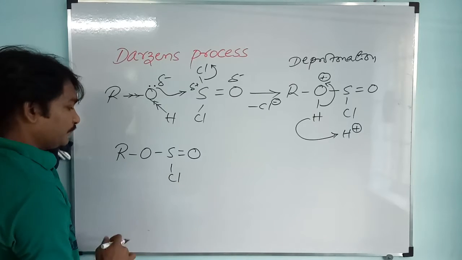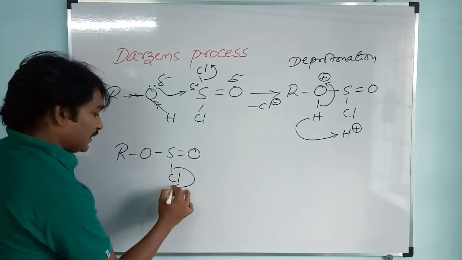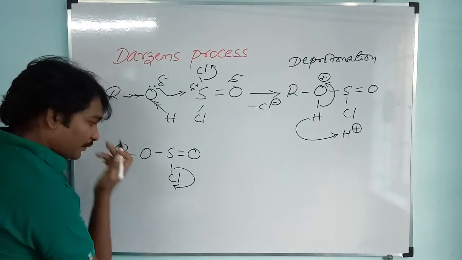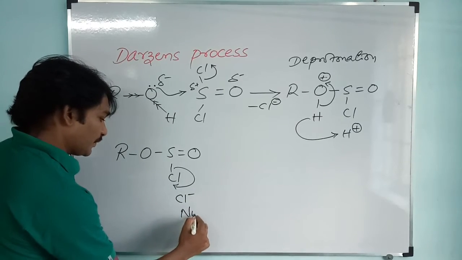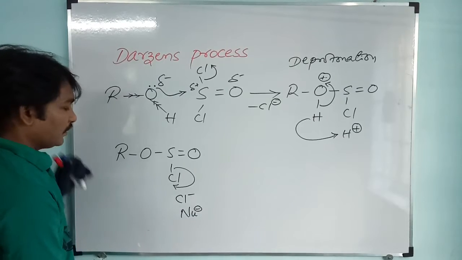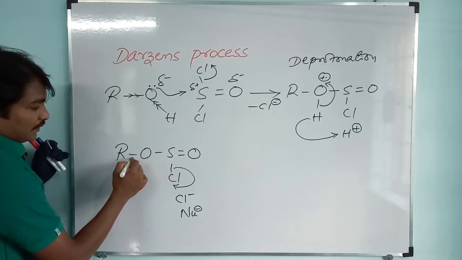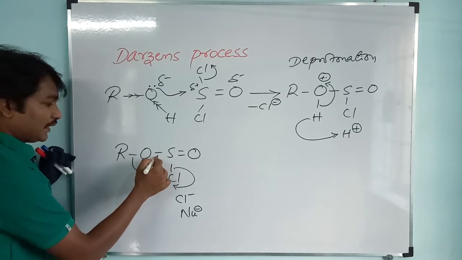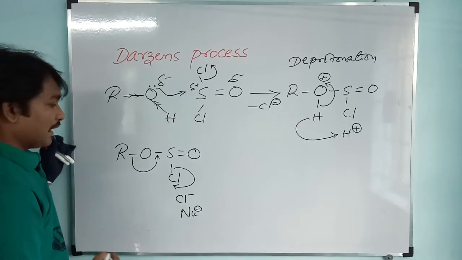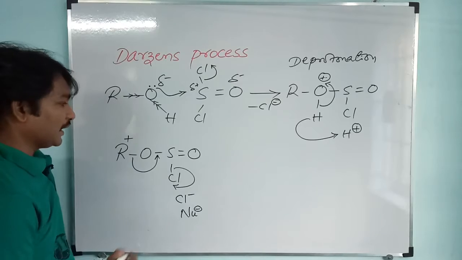And see here, chlorine will leave the molecule in the form of chloride ion, Cl minus, and it becomes a nucleophile. The bond pair between the alkyl group and oxygen will move to oxygen after leaving, and as a result it becomes a carbocation.